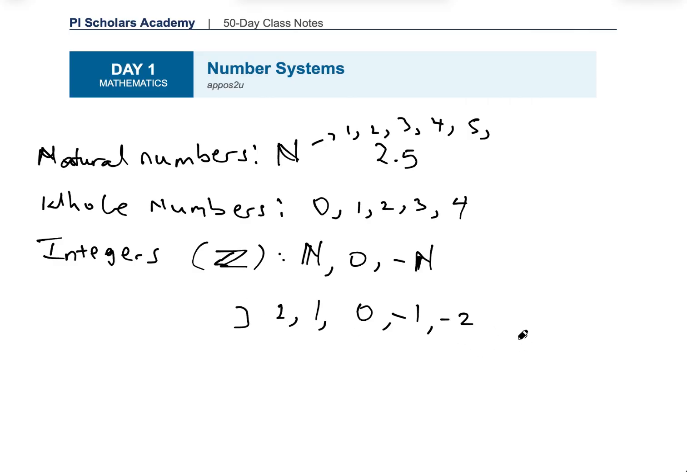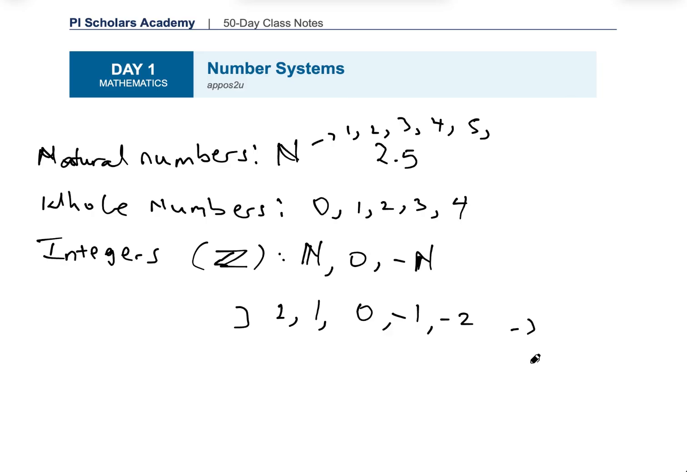So 3, you have -3 as well. So integers are simply all natural numbers, including 0 and their negative values. So you are coming from -1 billion, 1 trillion, whatever billion that is going to be. You're coming from the negative values of them, and you reach 0, then you proceed to their positive values as well. So integers are just natural numbers that include 0 and their negative values as well. So those are what we call integers.